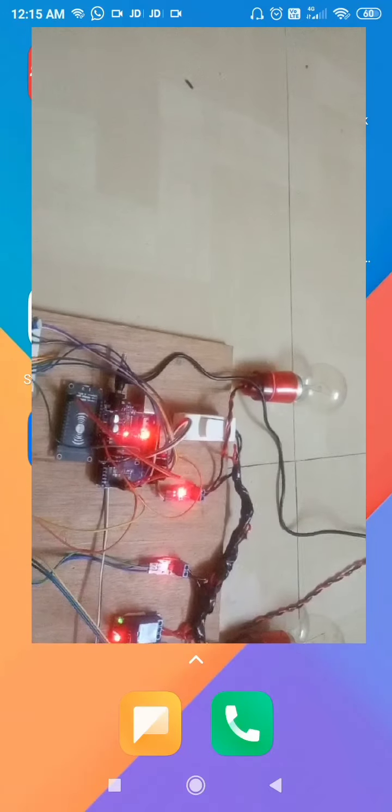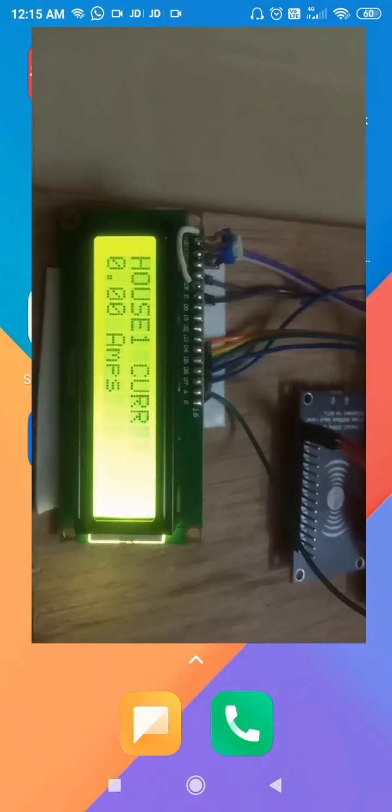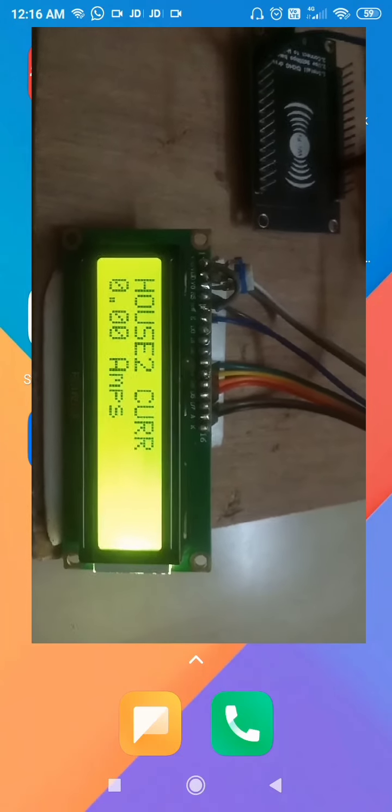Initially all the loads are off. All the loads are in off state. As all the loads are in off state, the power consumption will be 0. And see here, house 1 current consumption is 0 amps and house 2 current consumption is also 0 amps.